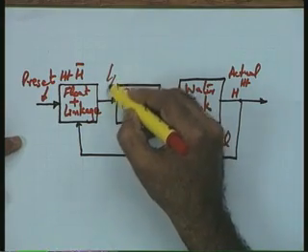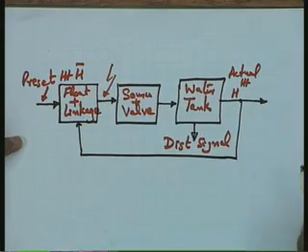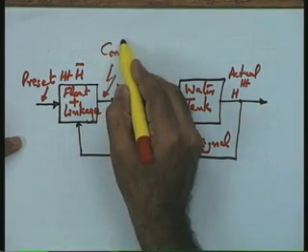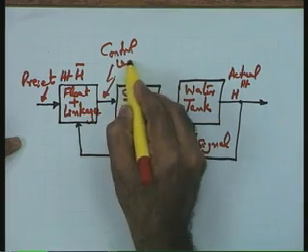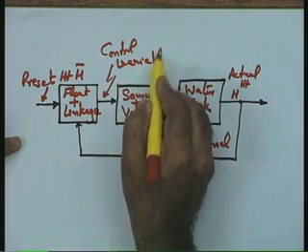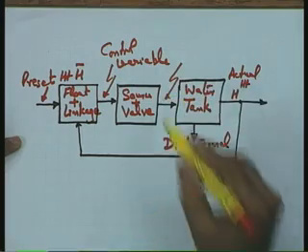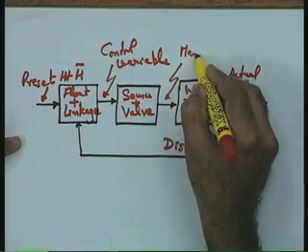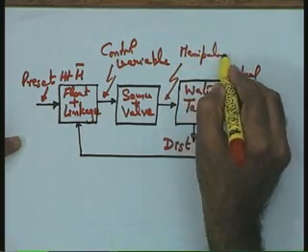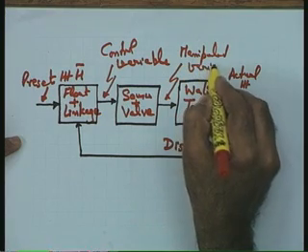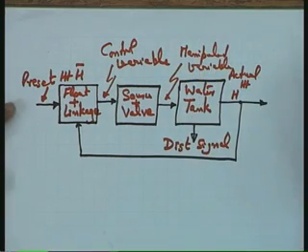I can say this variable, in control system terminology, may be referred to as the control variable, the U signal given earlier. And this particular variable is nothing but your manipulated variable, which is the flow of water into the tank.